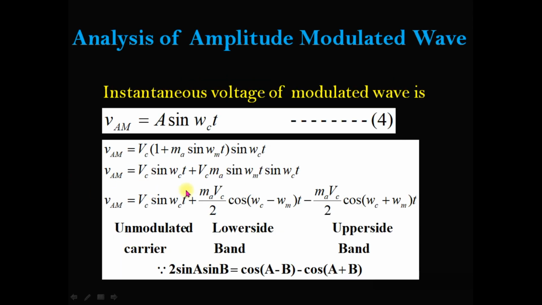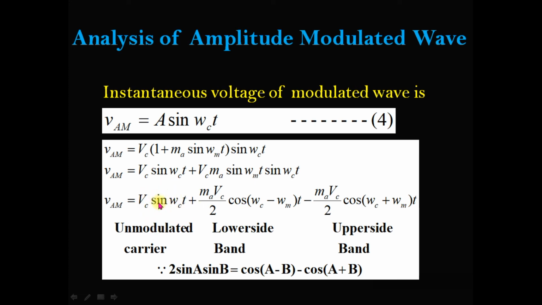Vc plus Vm sin omega m t. I am solving this equation using 2 sin a sin b equal to cos(a minus b) minus cos(a plus b). That is used in this equation, and on solving we get the voltage of the amplitude modulated wave equal to Vc sin omega c t plus ma Vc by 2 cos (omega c minus omega m) t minus ma Vc by 2 cos (omega c plus omega m) t.